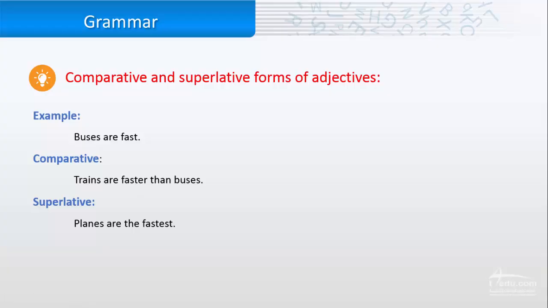The superlative, we compare one thing with many things. For example, "planes are the fastest." So I compared planes with many things, like with cars, with trains, with buses, and I add -est to the adjective. So planes are the fastest.